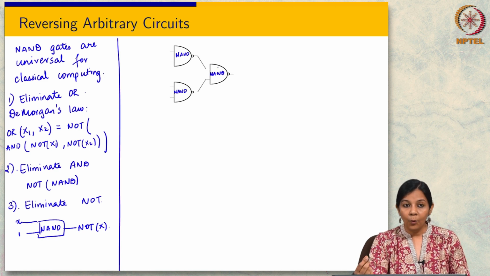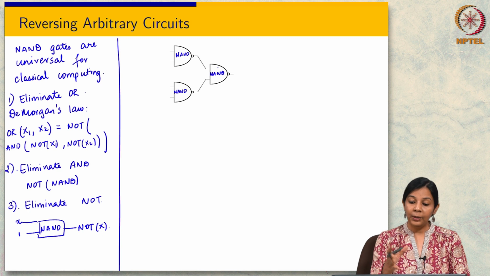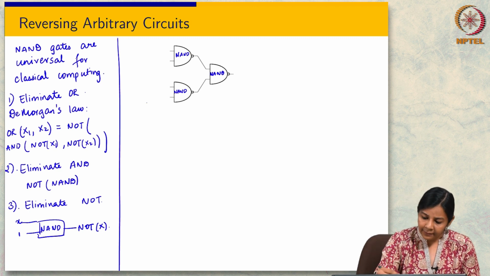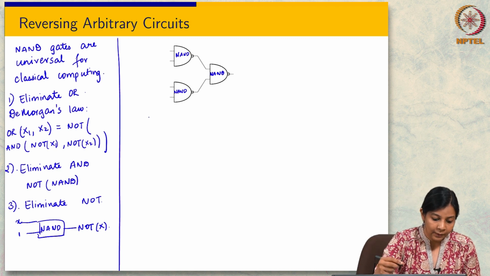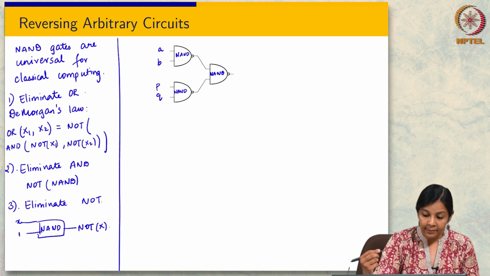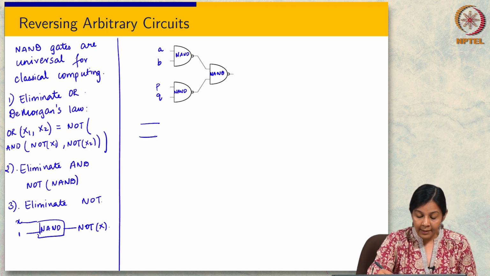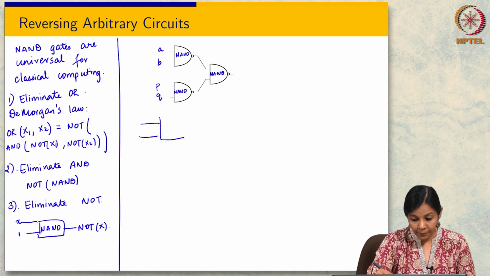So what am I hoping to do here? I would like to use the Toffoli gate in order to simulate this circuit, and it's very easy. Let me give some names to these wires: A, B, P, Q, let's say. Now what does my quantum circuit look like? This is my Toffoli gate.